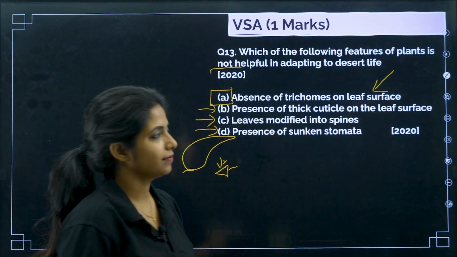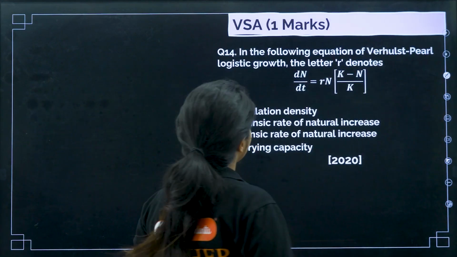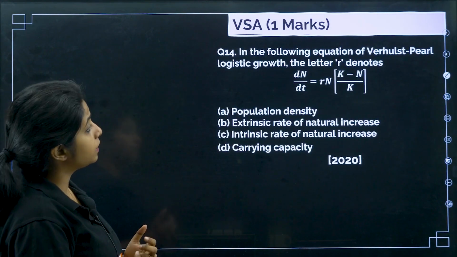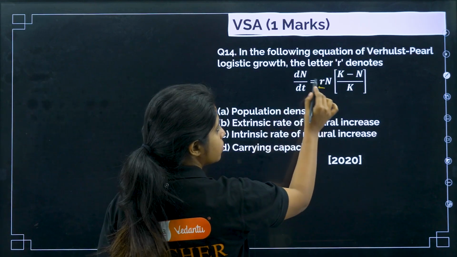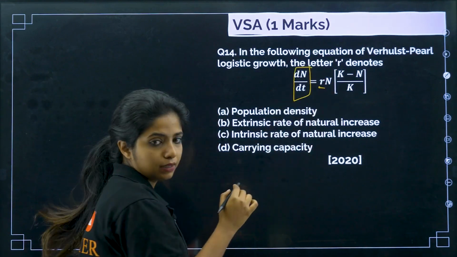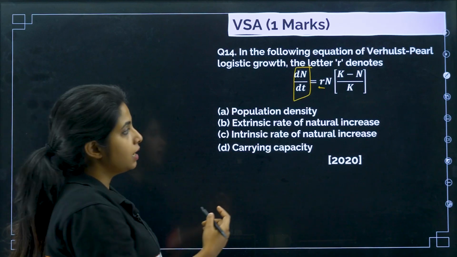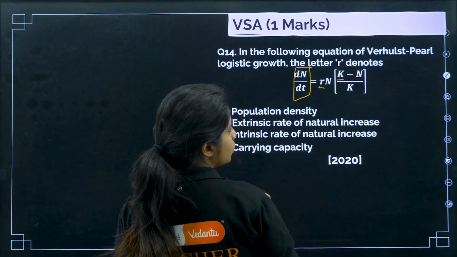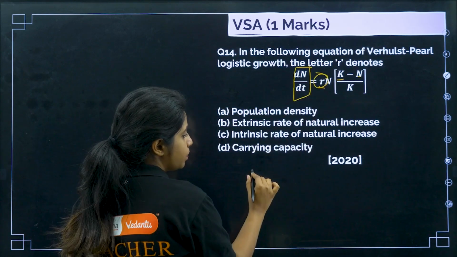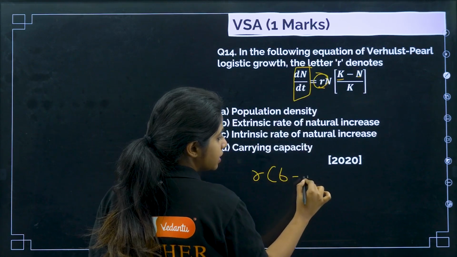Okay. Chalo. Next question. In the following equation of Verhulst-Pearl logistic growth, the letter R denotes. What does this particular R denote? dN by dt is basically the change in the population growth, right? And K is what? Carrying capacity. N is the population size that was already there. So what does R denote? R is basically birth rate minus death rate.